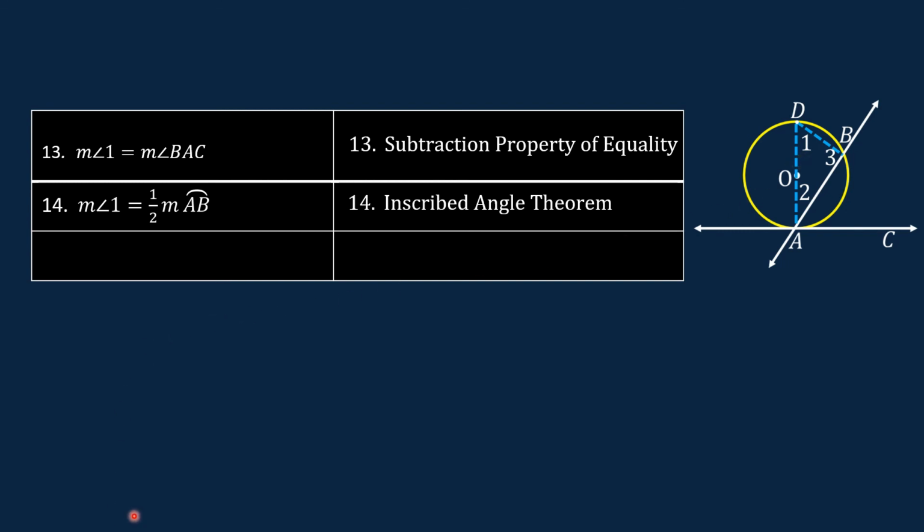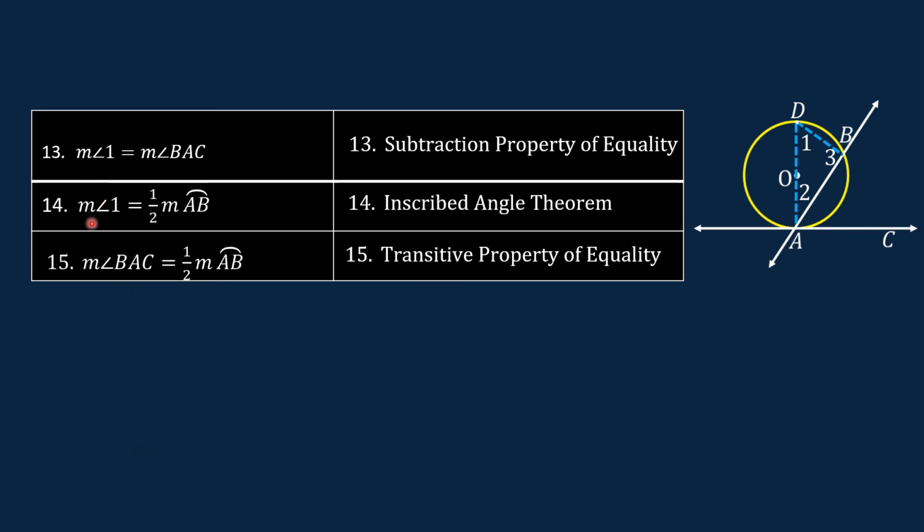For our final statement, the measure of angle BAC is 1/2 of the measure of arc AB. The reason is transitive property of equality. Look at statements number 13 and 14. This is equal to this, so this and this are equal.